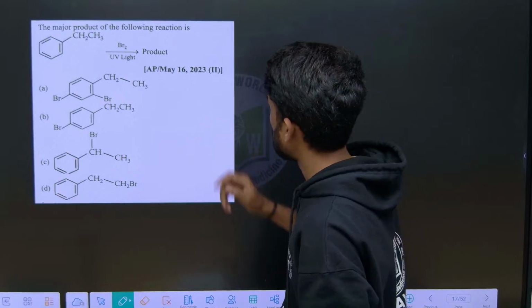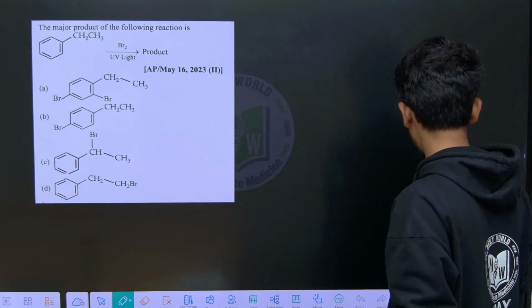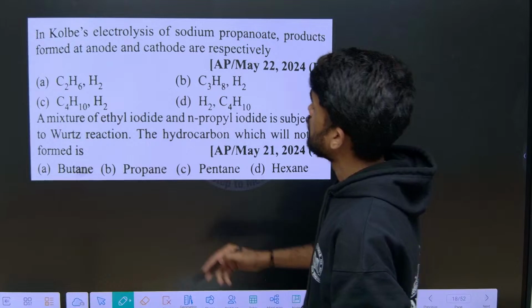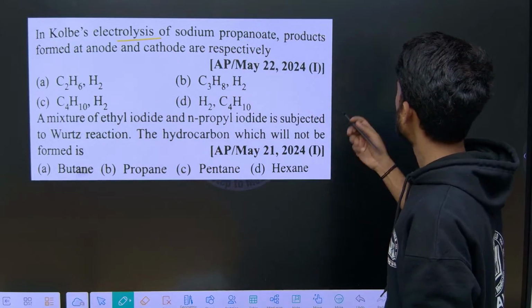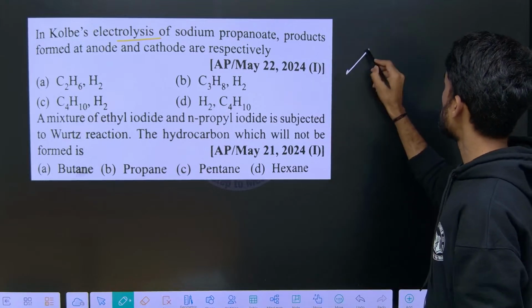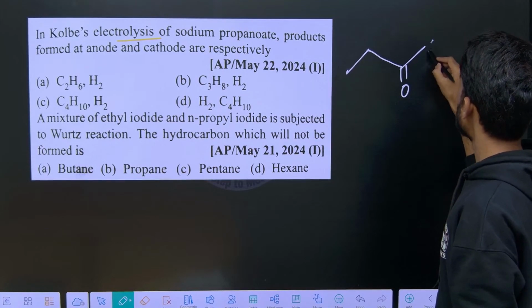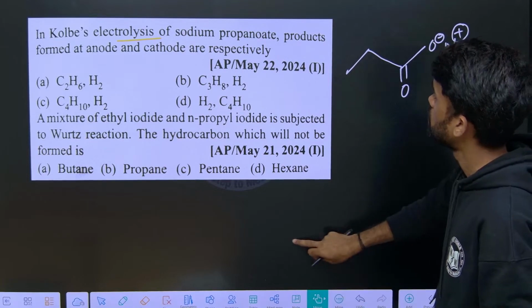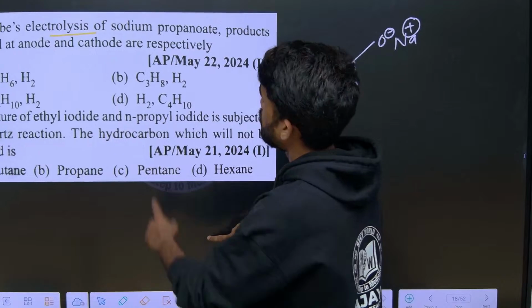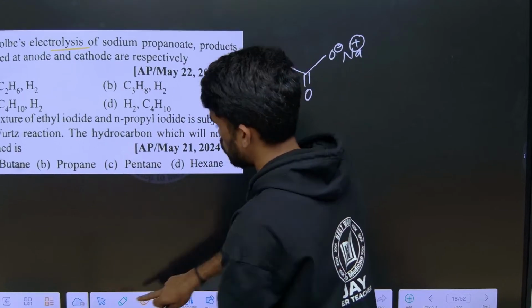Next, we will come back to this after some time when we are studying substitution reactions. Next, Kolbe electrolysis of sodium propanoate. Propanoate means how many carbons should be there? 3 carbons should be there. Yes, this is sodium propanoate. The products formed at the anode and the cathode respectively.